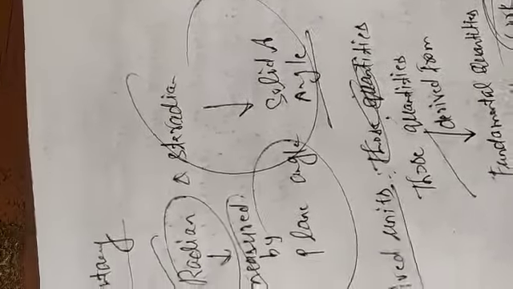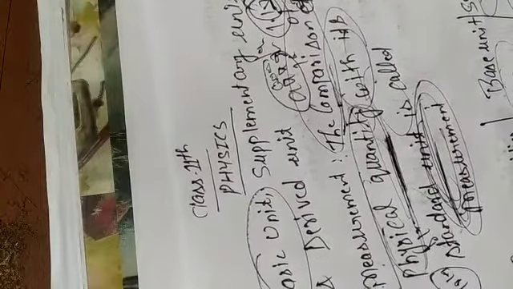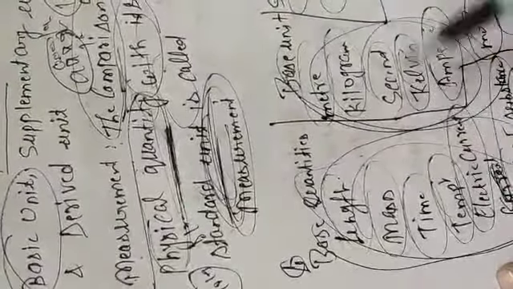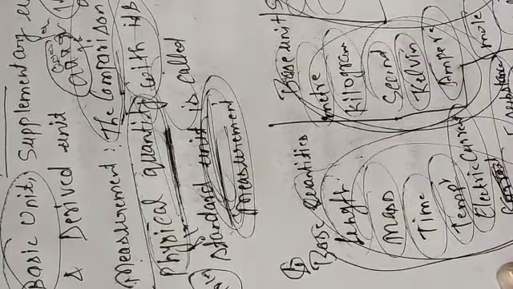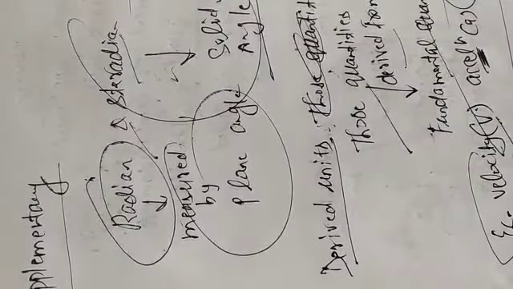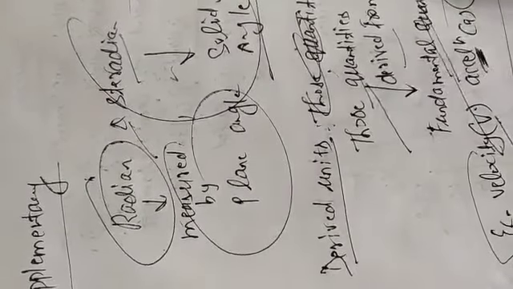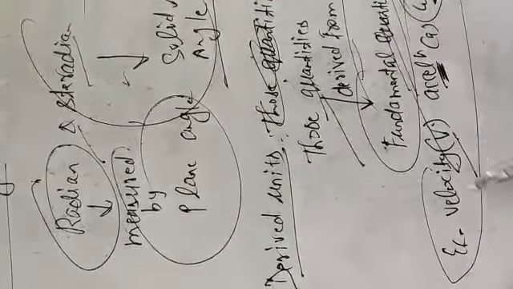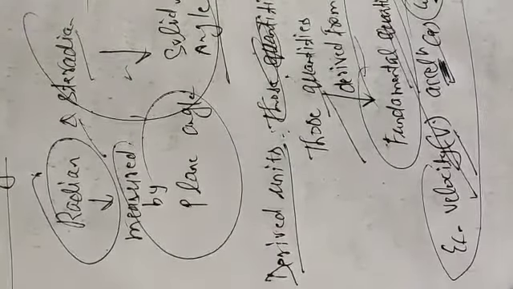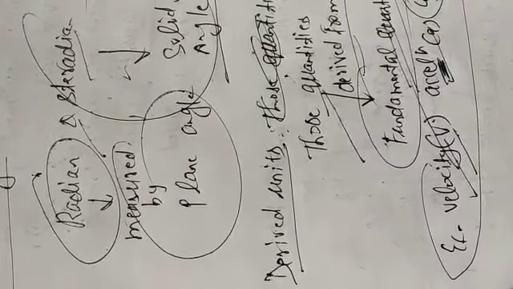So I have told you about basic units, supplementary units and derived units. Basic units are 7 quantities with their units and symbols m, kg, s, K, A, mol and cd. Supplementary units are radian and steradian, measured by plane angle and solid angle. Derived units are derived from fundamental quantities, for example velocity, acceleration and work. If you have any confusion, then ask me.